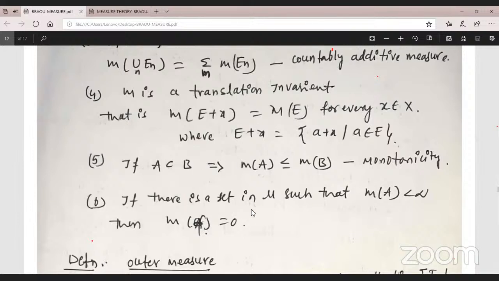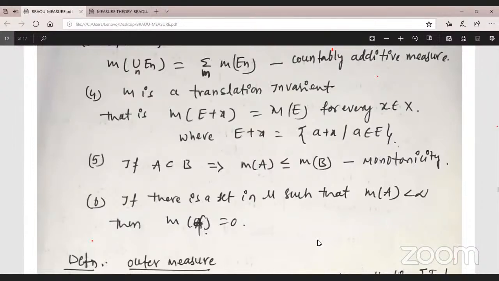And if there is a set A, the measure of any bounded subset of the real numbers is always finite. That is, the measure of A is less than infinity. What is the meaning of that? It is a finite value. The measure of the empty set is always 0.